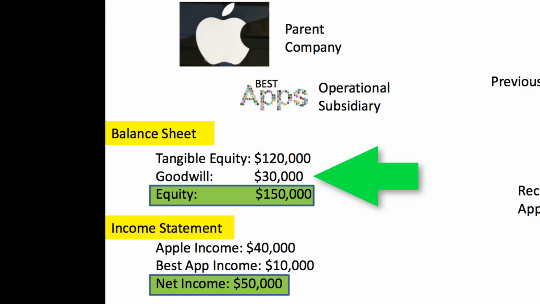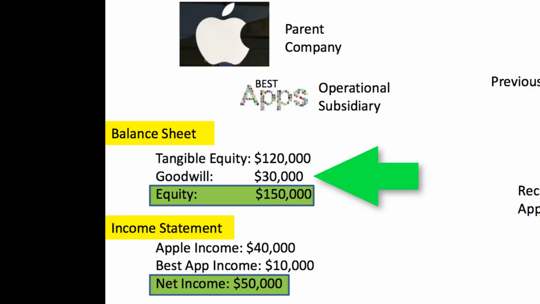So how are we listing that $30,000 on there? What it is, it's nothing more than us being able to add an asset to our account of the goodwill that we paid over the equity of the company. Since we paid $50,000 for $20,000 of equity, there was an additional $30,000 of goodwill that we paid to Ted, and now we get to add that onto our balance sheet even though we already paid it to Ted.